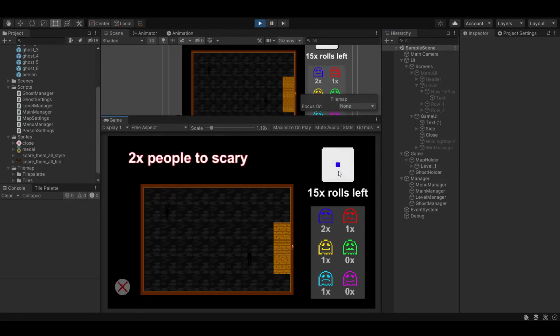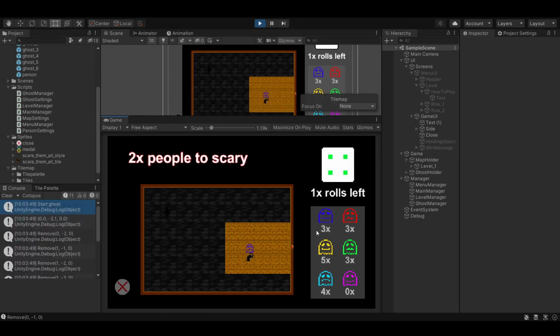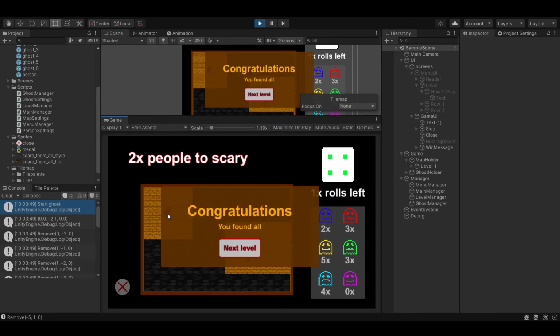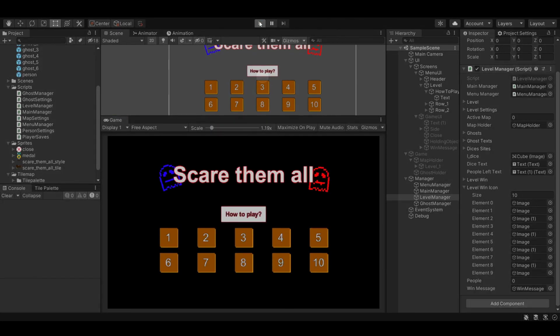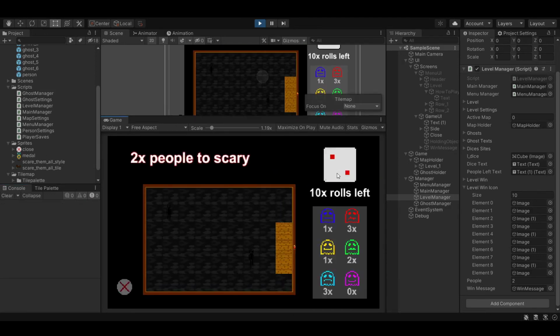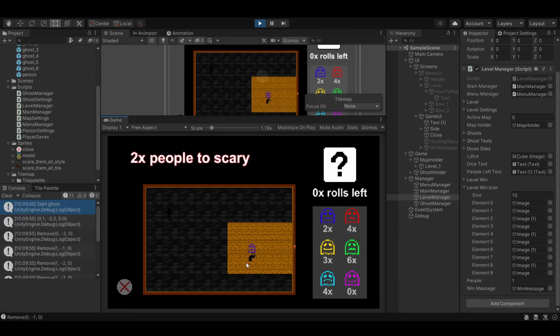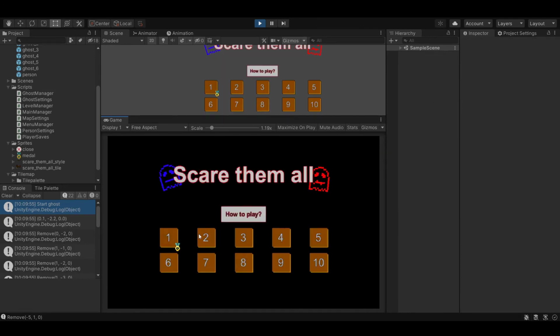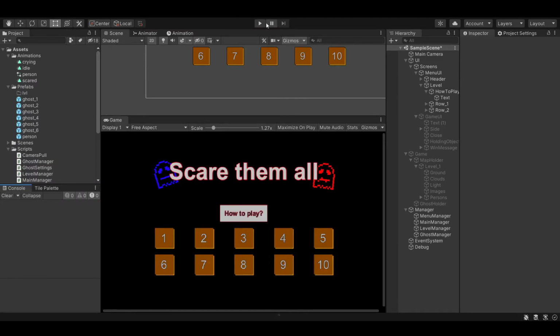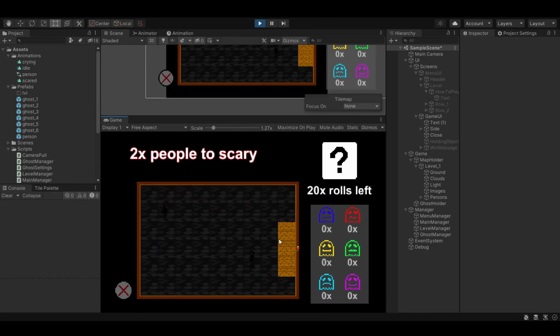Some other things I found out about myself, and I could have done a lot better. First of all, I could have written clearer code. In the middle of the project I had a small time where I needed to find everything, and found out that my system, how I set it up, was really chaotic and not really good. I mean, it worked, but at the end it could have been a lot clearer. And after that I found out that I forgot to add music to the game. I totally forgot to add some music to this game, and that's something I need to fix next time, really.